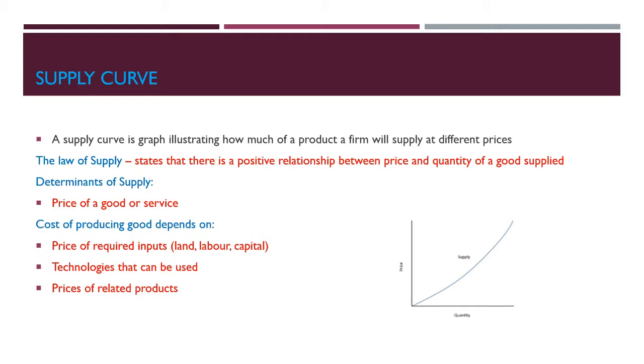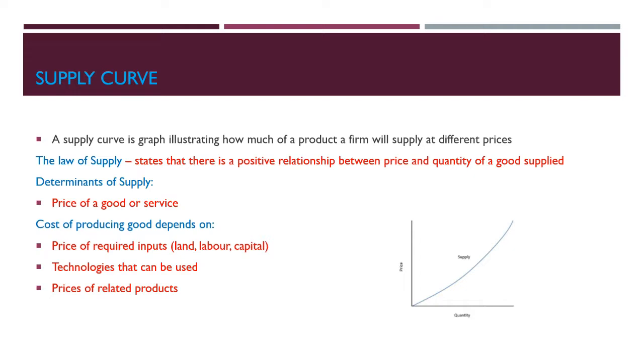Now moving on to the supply curve. The supply curve is a graph illustrating how much of a product a firm will supply at different prices. Your bottom right is the supply curve, and the same thing goes with that. The law of supply states that there is a positive relationship between price and quantity of a good supplied. Essentially, as price increases, the quantity supplied will increase.